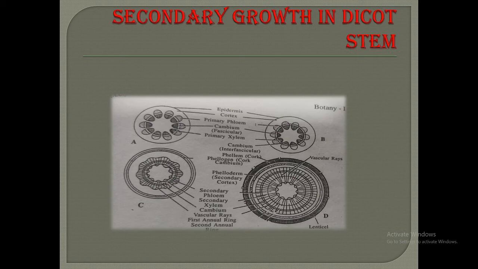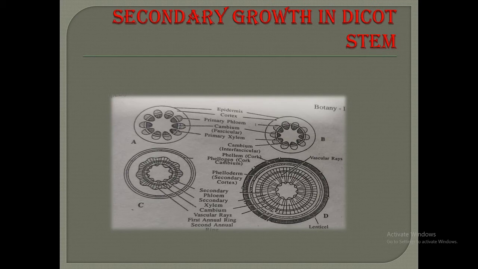The newly formed cambium connects the fascicular cambium found within the vascular bundle, and thus a complete cambium ring is formed. This is the fascicular cambium and the complete ring of cambium is formed. The newly formed cambium strips occur in the gap between the bundles.